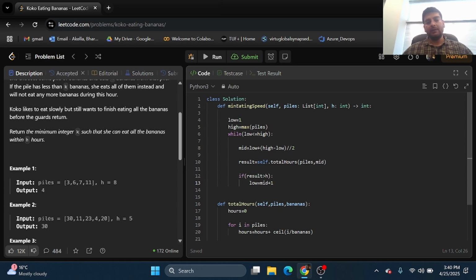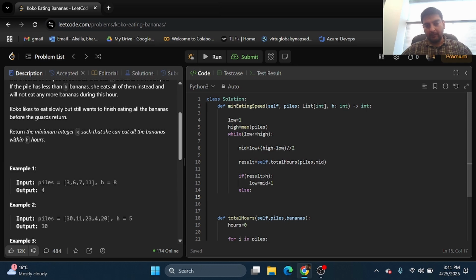So what we are doing is we are cutting down the entire left side space. The number of bananas could be 1, 2, 3, 4 going on till 12. We got 6 and we understood that if the monkey eats 6 bananas per hour, it can actually come back. But here, in this condition, if the number of hours taken by the monkey is greater than the number of hours the guard is away, this would mean that the monkey needs to eat more bananas. So in this case, we can cut out the entire left space.